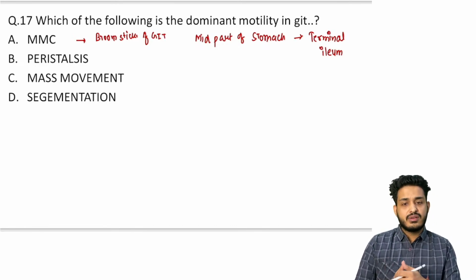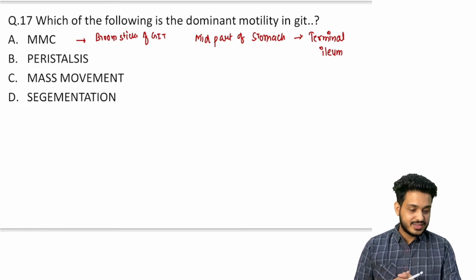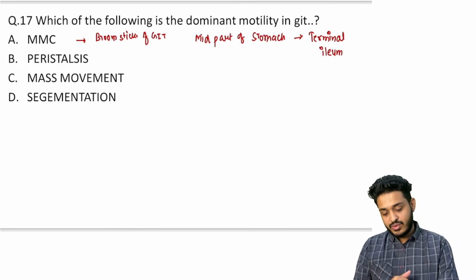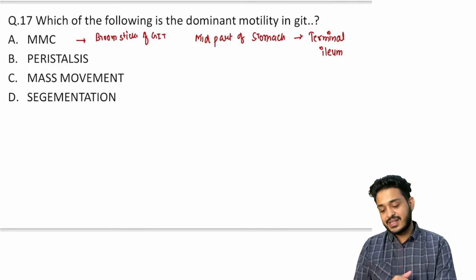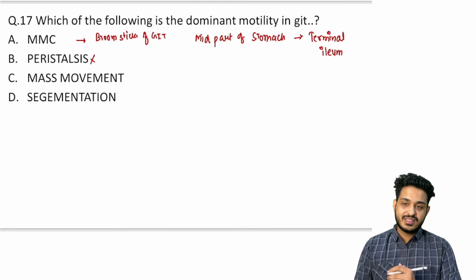So this is not a very dominant motility. All of you think about this, right? I know most of you will answer peristalsis, and the examiner also knows about peristalsis, right? So this question does not have the answer of peristalsis. I know most of you are going to mark peristalsis, but let me make it clear: peristalsis is not the answer.